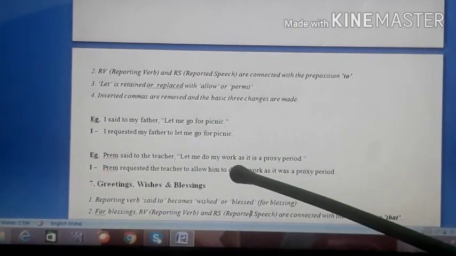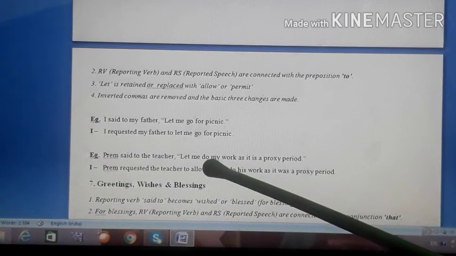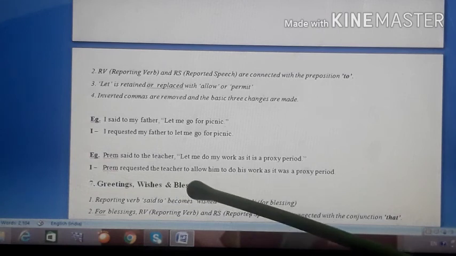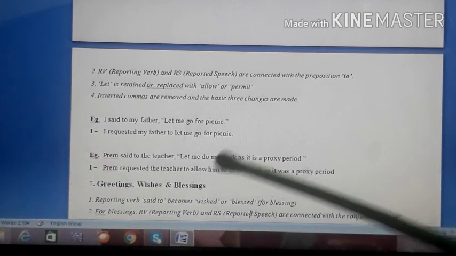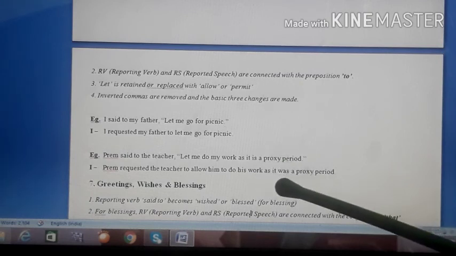You can do it this way also, but this will increase your worries and your one sentence may be wrong. If you don't change this verb into infinitive, then it will be wrong only. So Prem requested the teacher to allow him to do his work as it was a proxy period. It became it was. Understood?